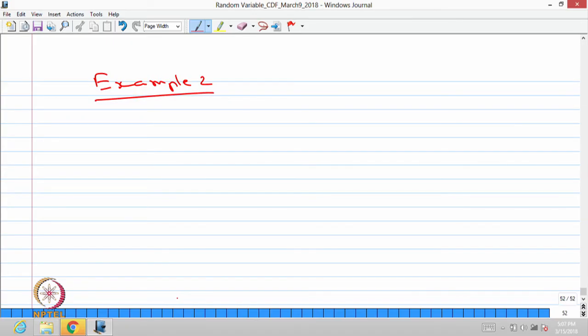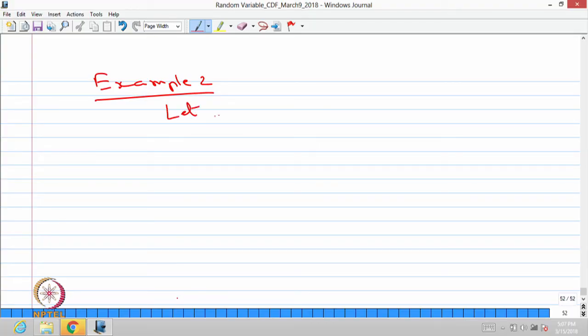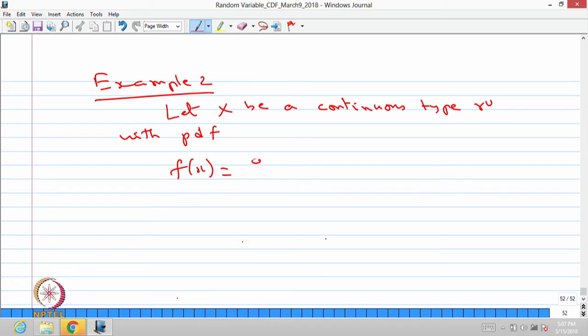Let us go for the example of finding the MGF. Let X be a continuous type random variable with probability density function f of x is 2 times e^(minus 2x) when x lies between 0 to infinity, 0 otherwise.